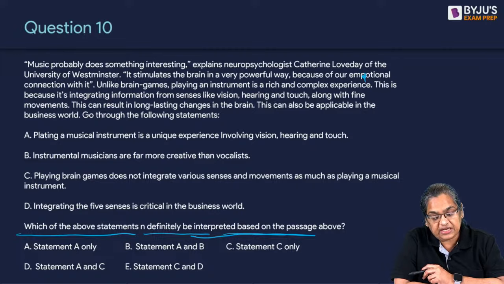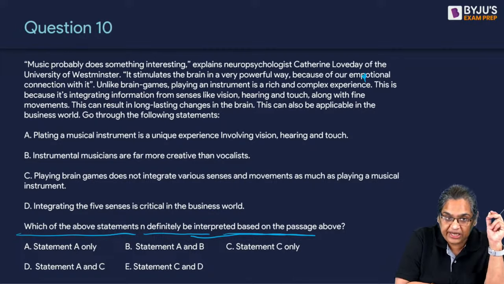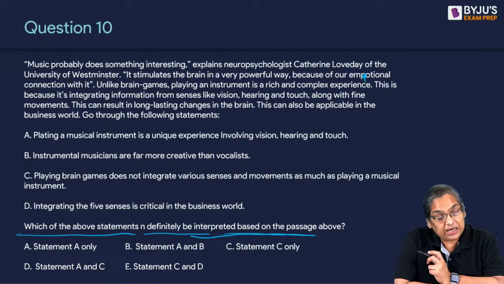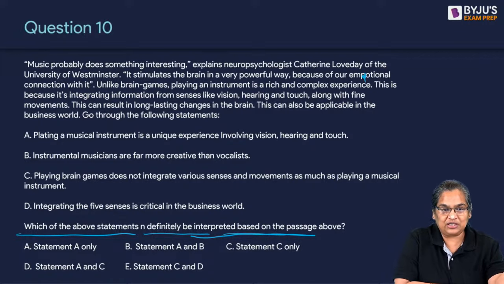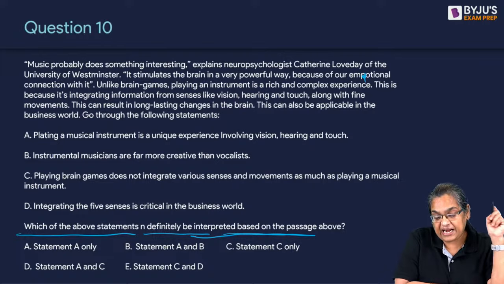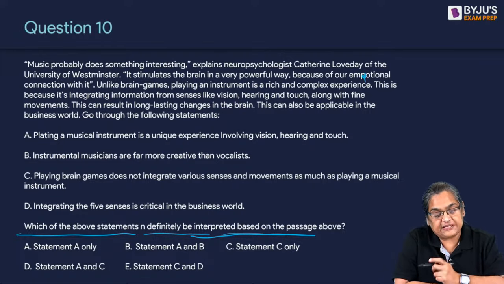So what does music do? It stimulates the brain. It has an emotional connection with us. Unlike brain games, that means brain games don't do this, music does this. What is that? Playing an instrument is a rich and complex experience. Brain games are not a rich and complex experience. Playing an instrument is different in that it's a rich and complex experience. This is because it is integrating information.